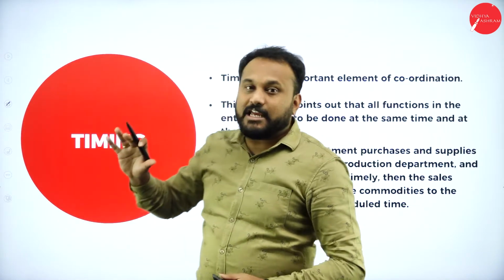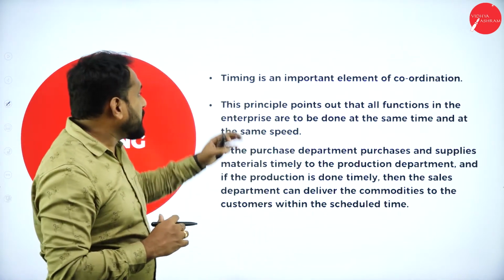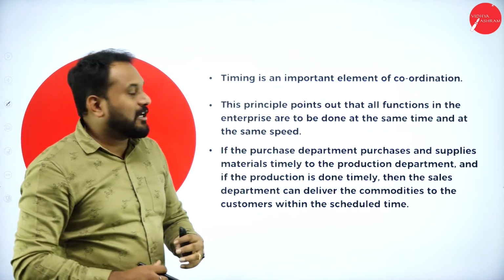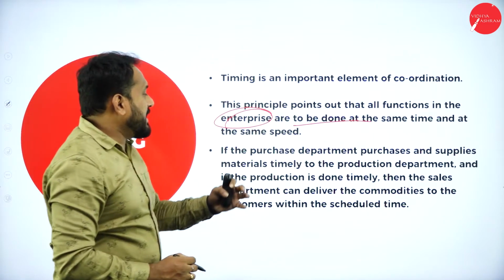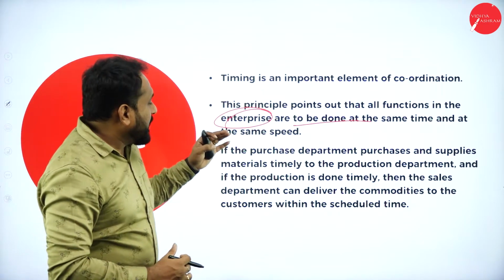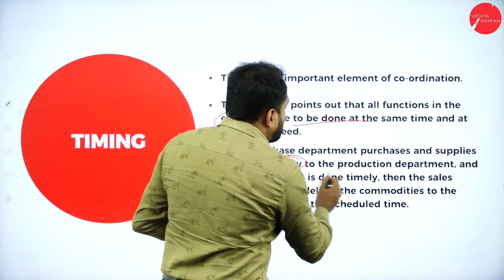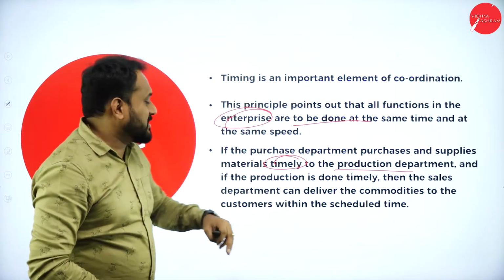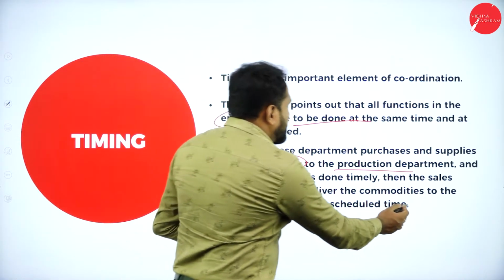Next one we have is timing. Now, coordination should always go with the timing. So timing is an important element of coordination. This principle points out that all functions in the enterprise are to be done at the same time and at the same speed. So time and speed should always be maintained. If the purchasing department purchases and supplies material timely to the production department, and if the production is done timely, then the sales department can deliver the commodity to the customers within the scheduled time.